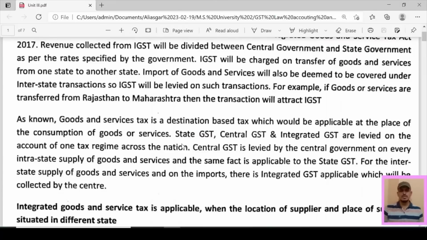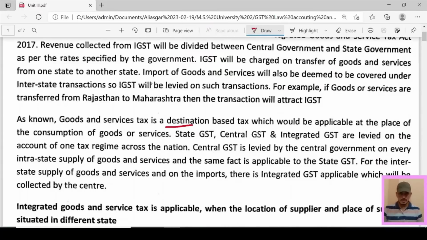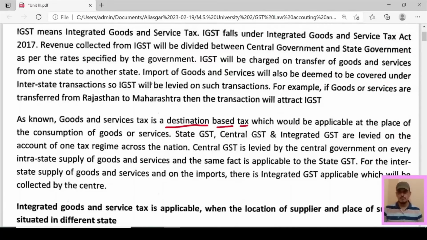As known, goods and service tax is a destination based tax. It is a very important line, remember it. What kind of tax is goods and service tax? Destination based tax. That means it would be applicable at the place of consumption of goods or services. That means where it is consumed, it will be applicable there.